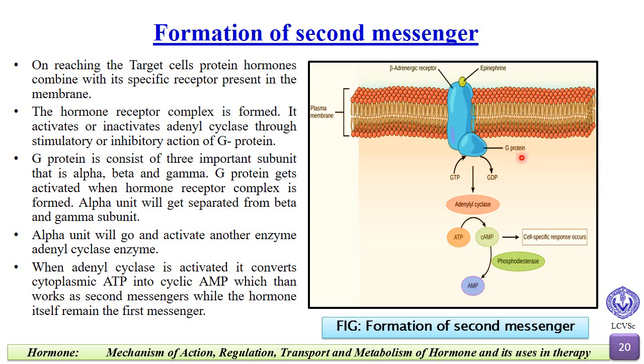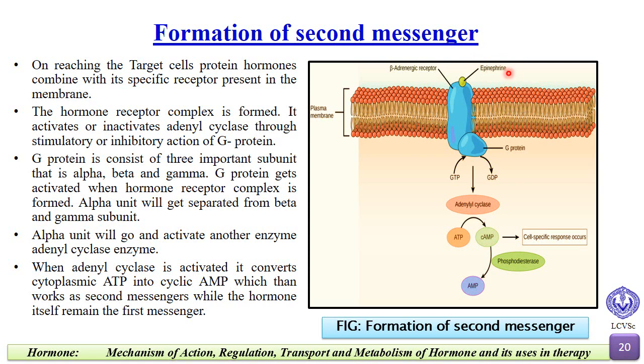Now, the bigger subunit, that is the alpha unit, will get separated from the beta and gamma subunits. The alpha unit will go and activate another enzyme, the adenyl cyclase enzyme. When adenyl cyclase is activated, it converts cytoplasmic ATP into cyclic AMP, which then works as the second messenger, and the hormone itself remains the first messenger.